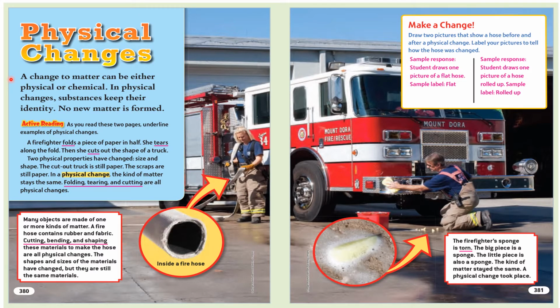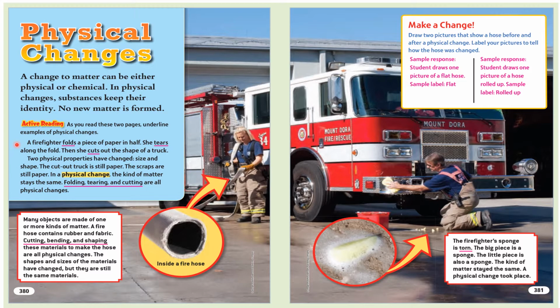A firefighter folds a piece of paper in half. She tears along the fold. Then she cuts out the shape of a truck. 2 physical properties have changed, size and shape. The cut-out truck is still paper. The scraps are still paper. In a physical change, the kind of matter stays the same. Folding, tearing, and cutting are all physical changes.